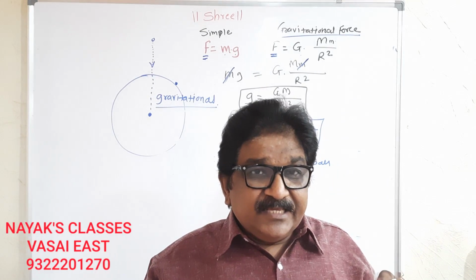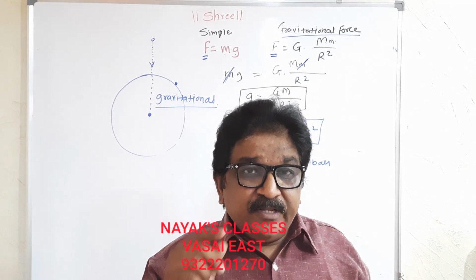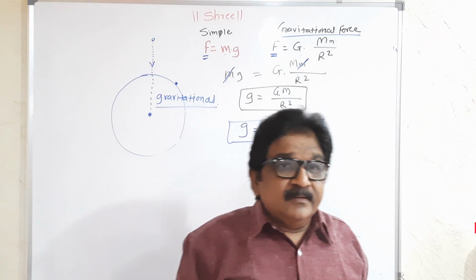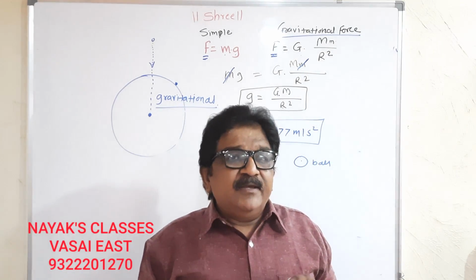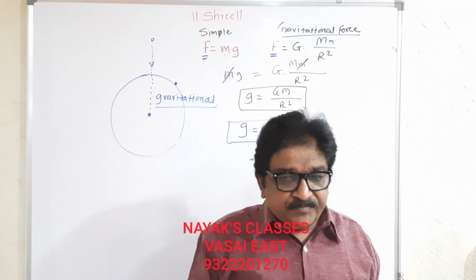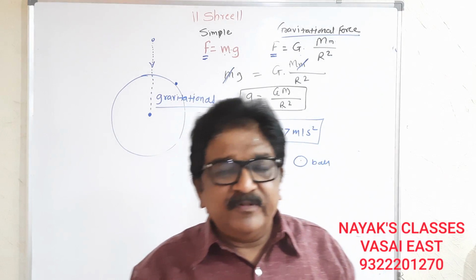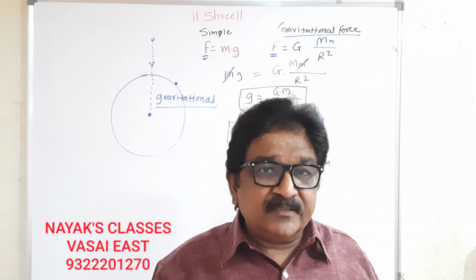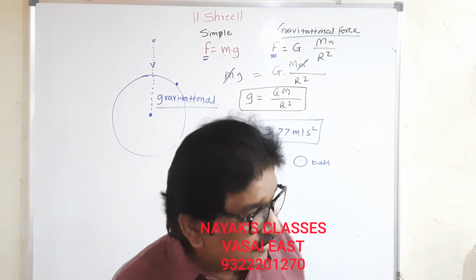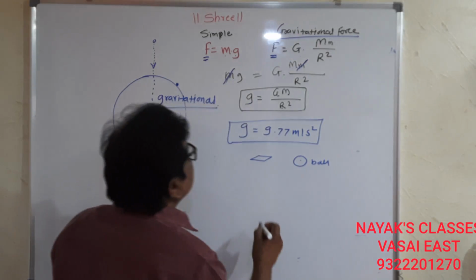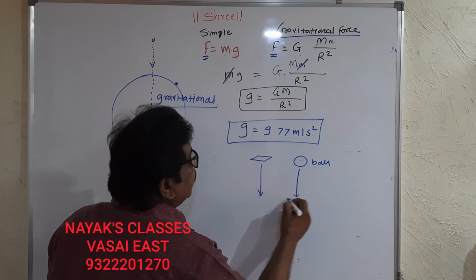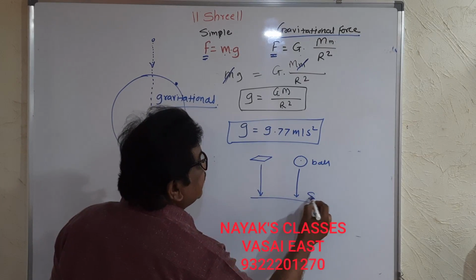So Newton says the force acting on every object is the same. It is applicable only in vacuum. Vacuum means there should not be any other physical object, only earth and that object. Then at that time the piece of paper and the iron ball will reach earth at the same time.